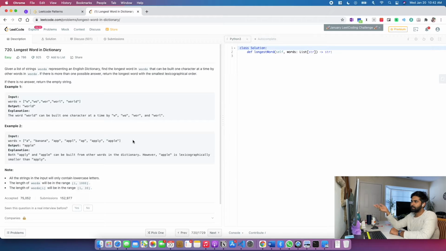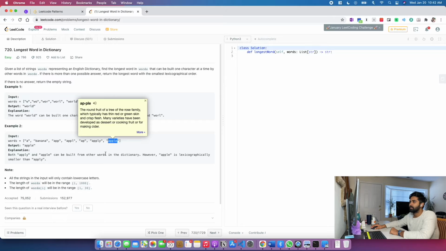Apply and apple both come in handy here, but since apple came before apply, I'm returning apple. If I have apple, then I am supposed to have A, AP, APP, APPL, all of them in the list. That is why banana is not considered.